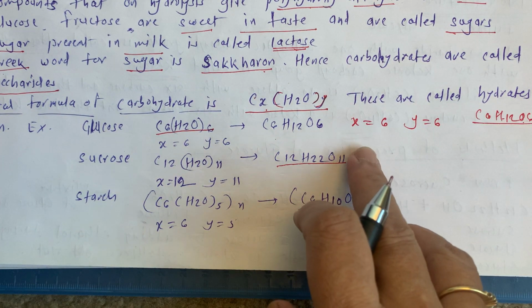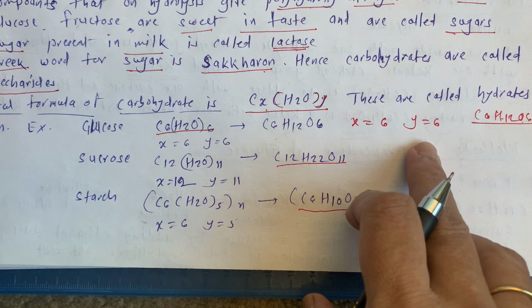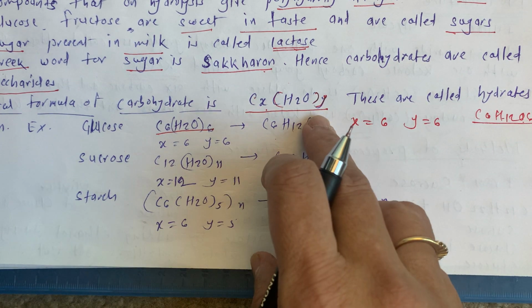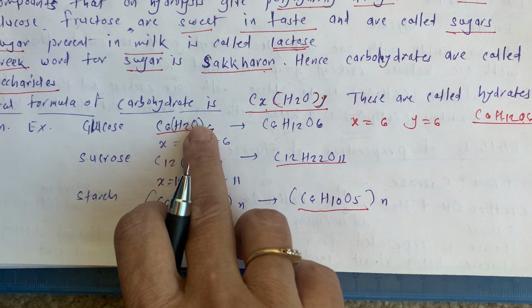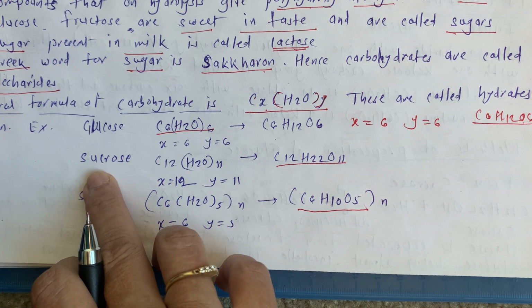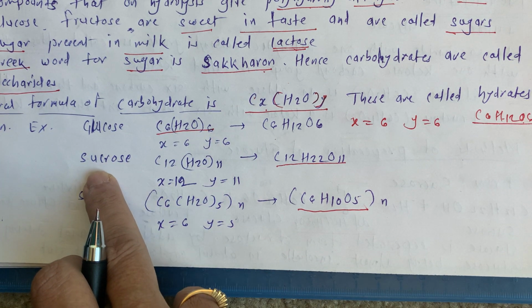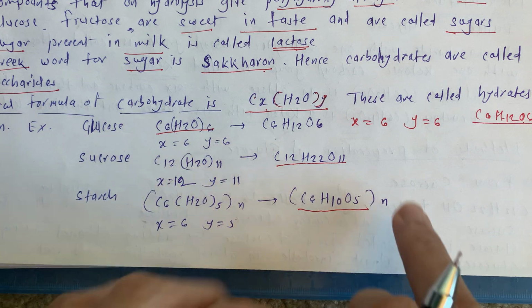But not necessarily everywhere, X is equal to 6 and Y is equal to 6. We just converted this formula into a general formula like this, C6H12O6. Now we will go for sucrose. Now what is this sucrose? Sucrose is nothing but our cane sugar.